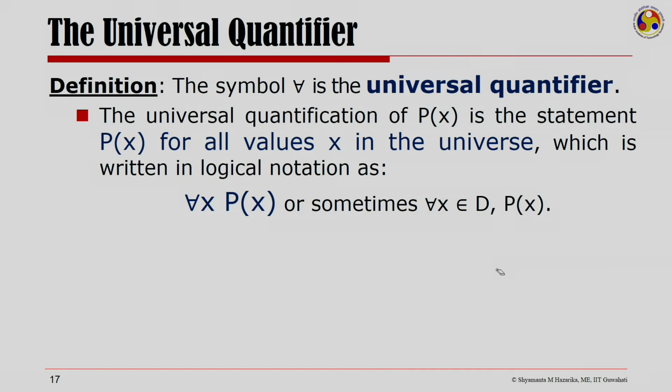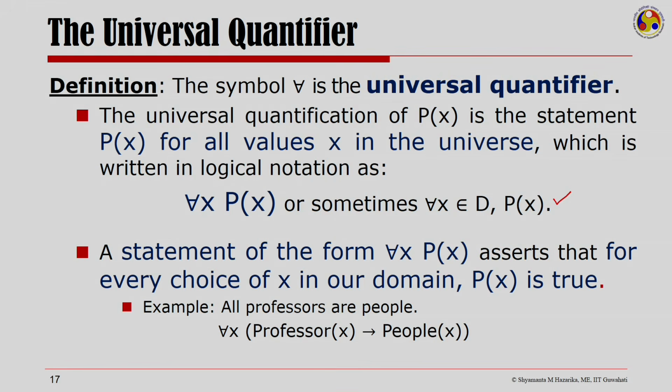The symbol for all is the universal quantifier. The universal quantification of P of x means P of x for all values of x in the universe, which in logical notation could be written as for all x P of x, or sometimes for all x in D, P of x, where D is the domain of discourse.